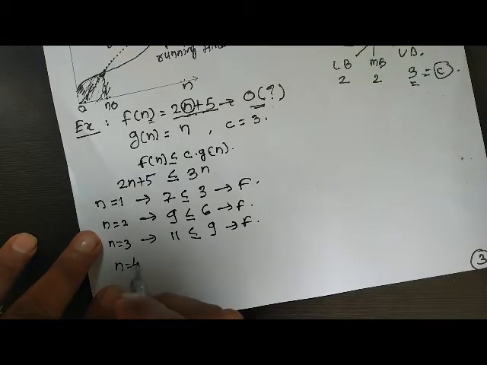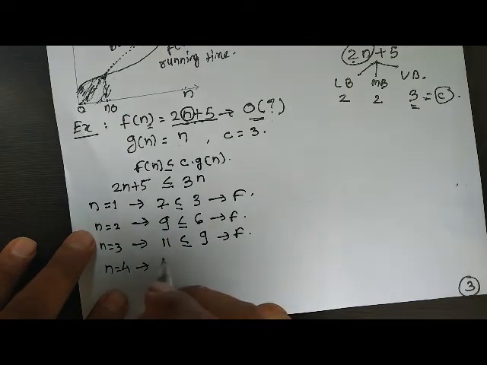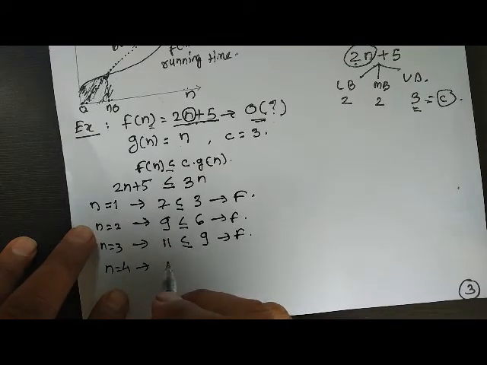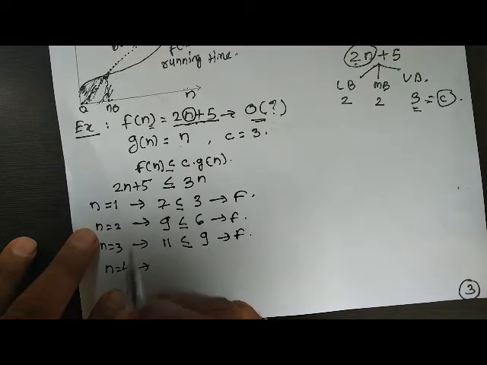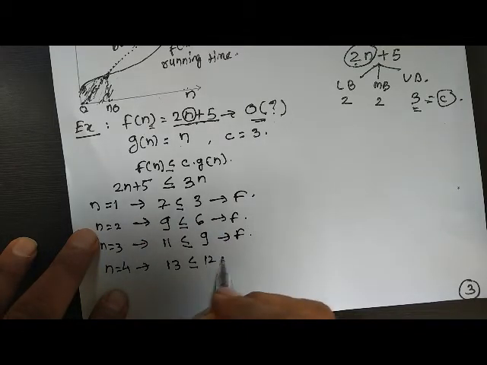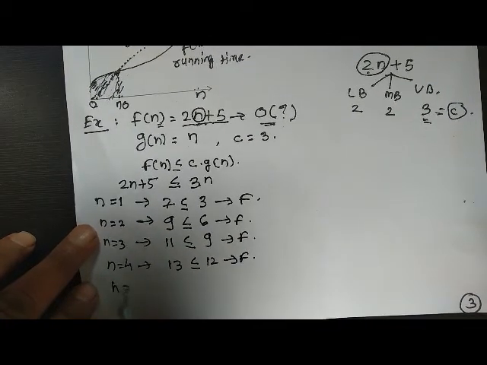Now let us consider n equal to 4: 8 plus 5, that is 13, less than or equal to 3 into 4, that is 12. This is also false.